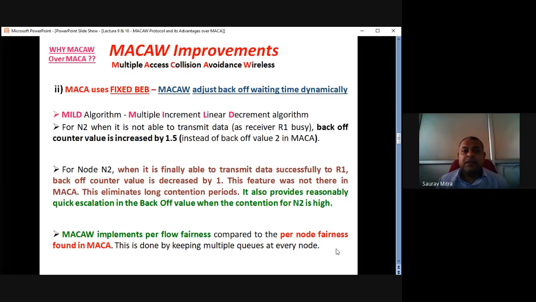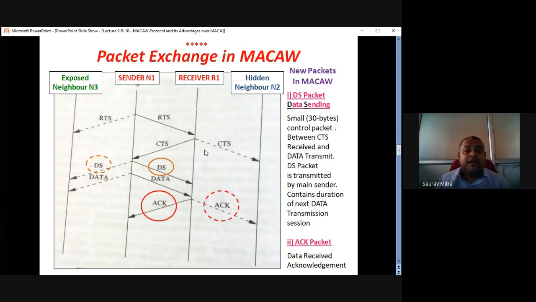So a short question can be asked: what is the BEB algorithm in MACA and what is the MILD algorithm in MACAW? This is the second difference. That is, in MACA the counter was doubled, it was a fixed value, but in case of MACAW, the counter can get incremented, can get decremented, and with a dynamic value. So this is the second difference. The third difference can be